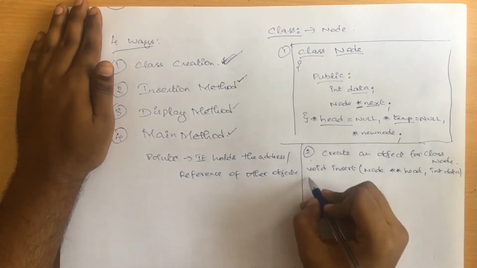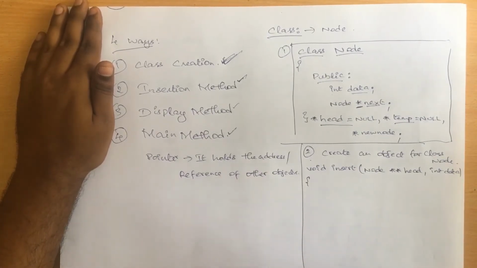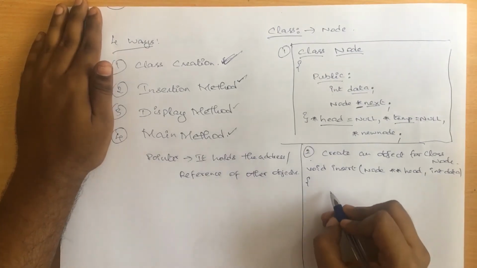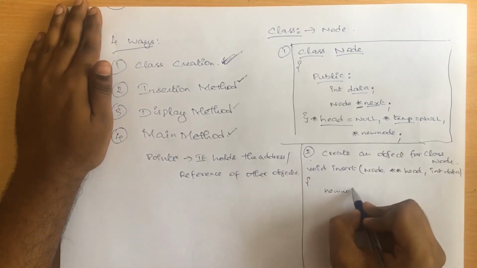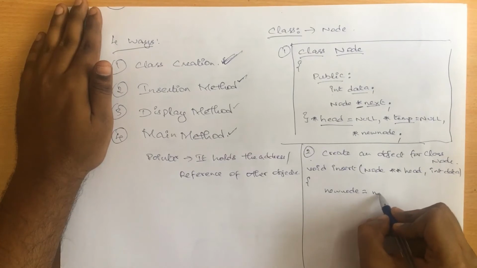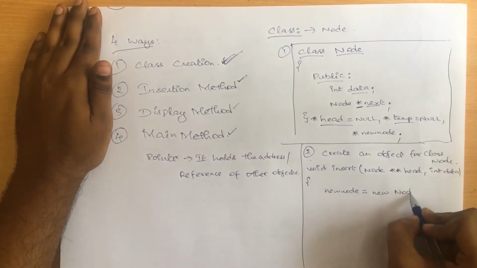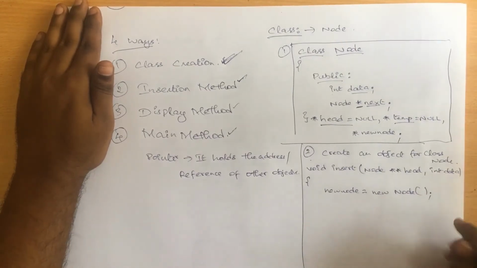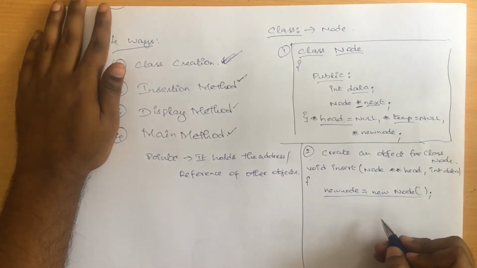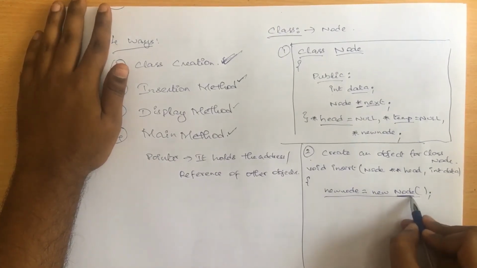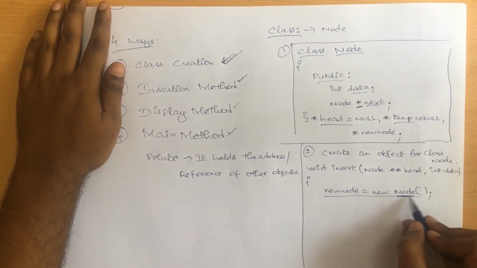Followed by this, the very first step I need to do is create an object, right? We need to create an object for the class node. How to create an object? Just write new node is equal to new node. In this line we have actually created an object for the class node, right? For the class node we have created an object.